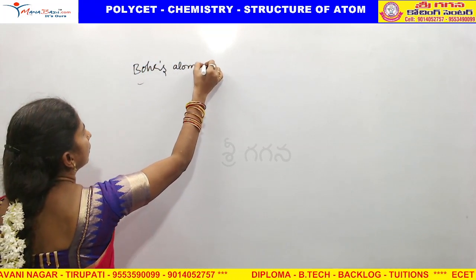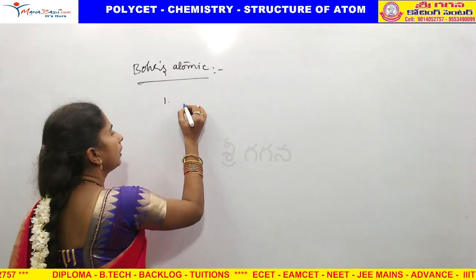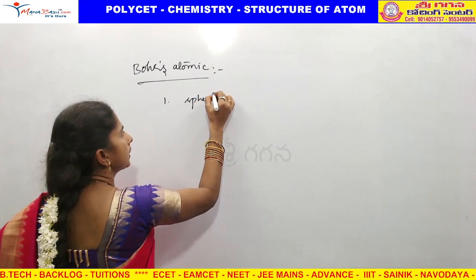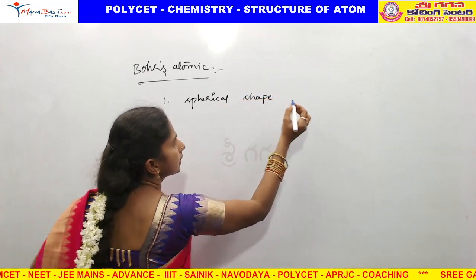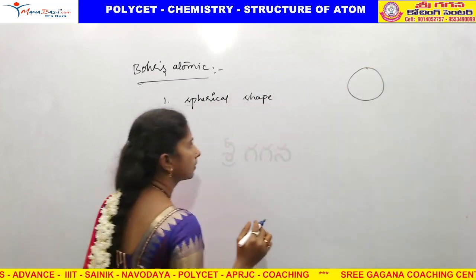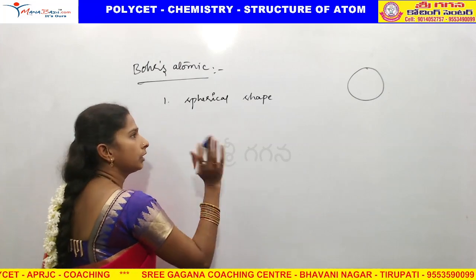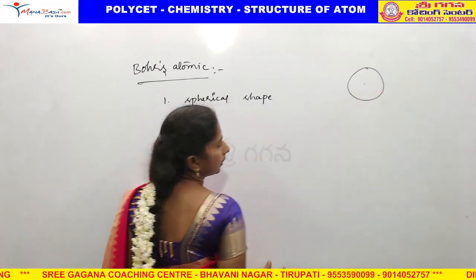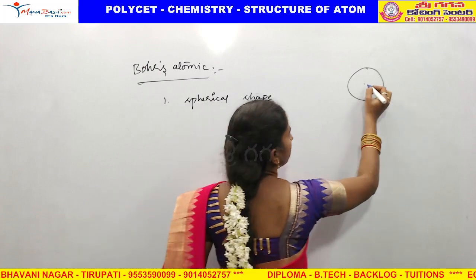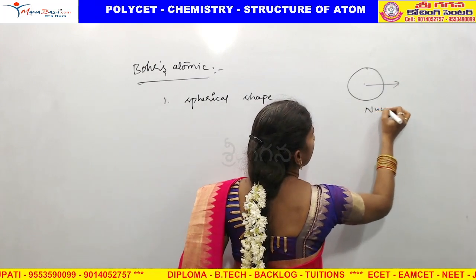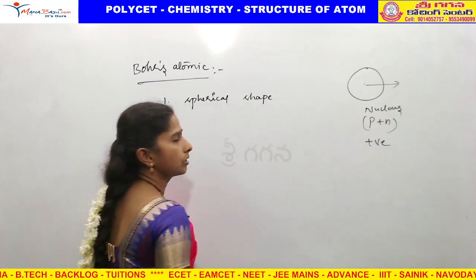Now, Bohr's atomic model. In this model, he explained, number one, the atom is in spherical shape, just like in Rutherford's atomic model. Rutherford had already discovered the center of the atom, so he also supported that. The center of the atom we call the nucleus. The nucleus contains protons and neutrons, so the overall charge on the nucleus is positive. That we know very well.